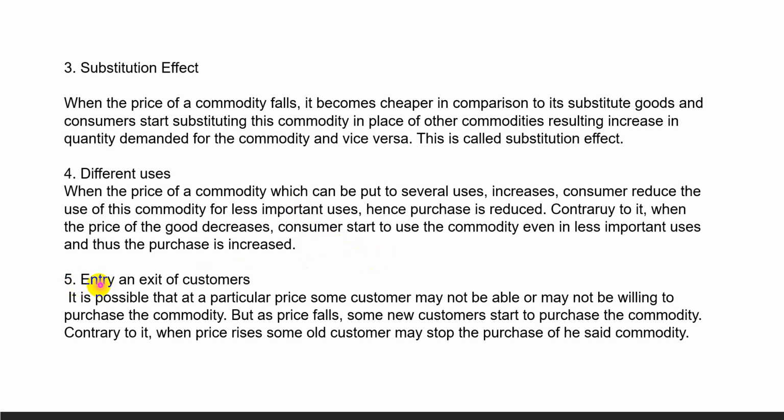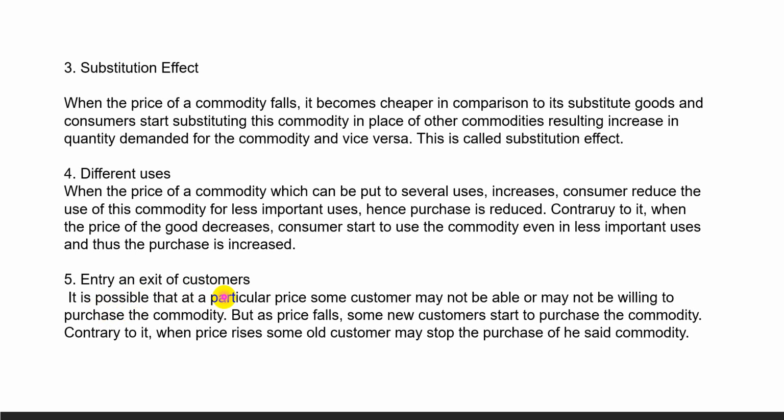Number 5, entry and exit of customers. When the price of a commodity decreases, new consumers enter into the market. Those who were unable to afford the previous price, now due to the fall in price, will start consuming the product. They can afford it, and because of that, they will buy.